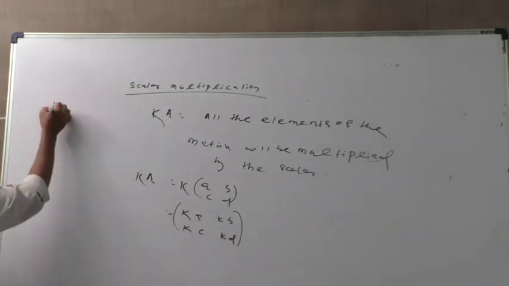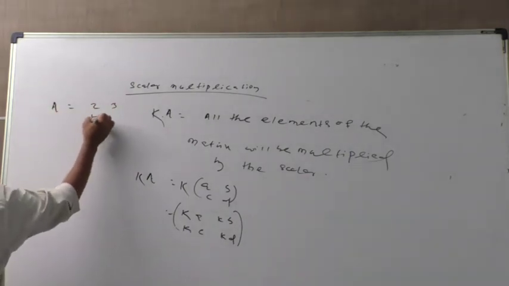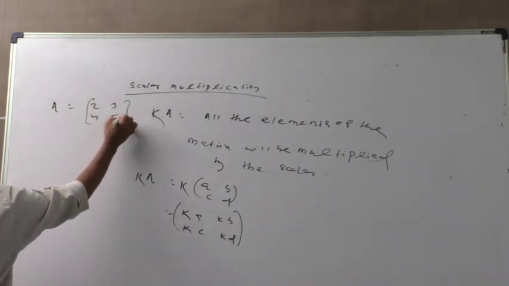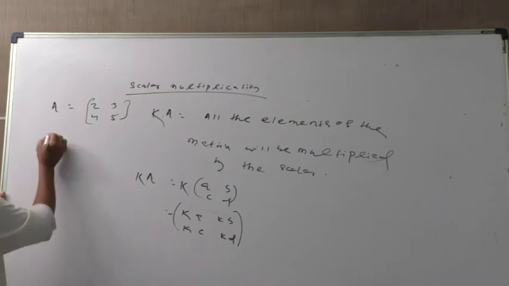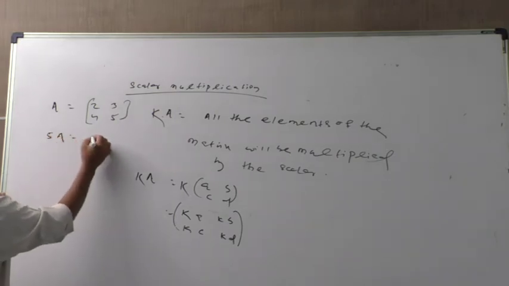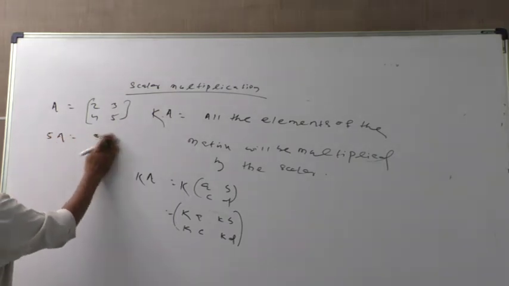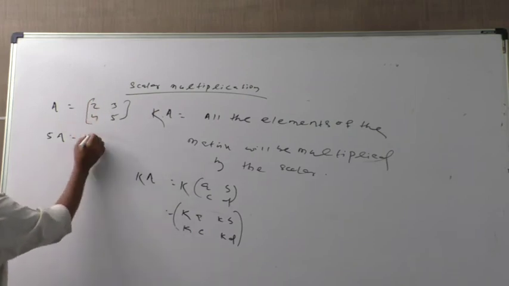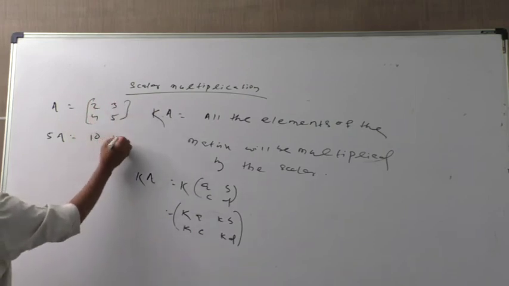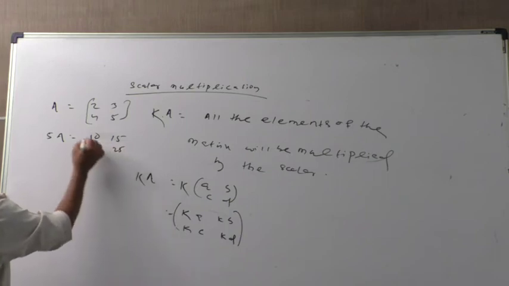Suppose we are given a matrix A as 2, 3, 4, 5. If you want to multiply by 5, that is 5A. 5A means 5 into 2, which is 10, 5 into 3 is 15, then 20, 25.